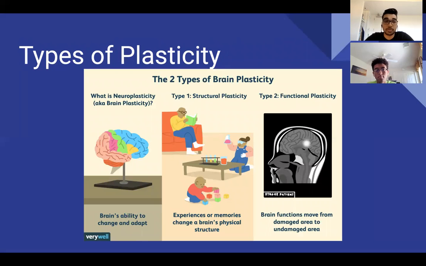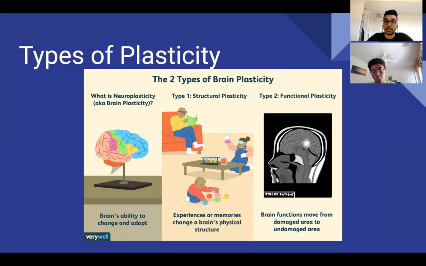So there are multiple types of plasticity, and there are two specific types. The first one being structural plasticity. In this one, there are changes in the brain in response to the environment. Specifically, those changes are going to be structural changes. So the brain structure literally just changes shape and the neural connections that we have in our brain. And this helps us to better understand and function in our world. It's literally like your brain is learning to adapt to its own environment and helps you be better.